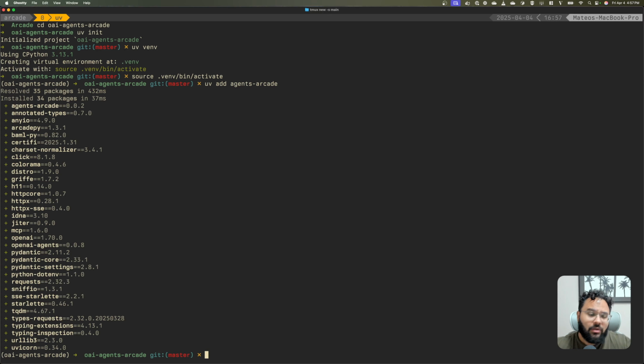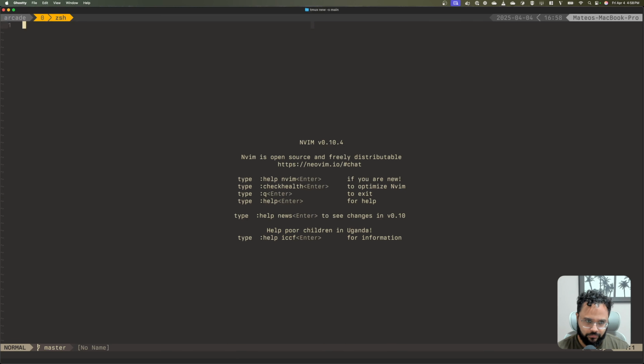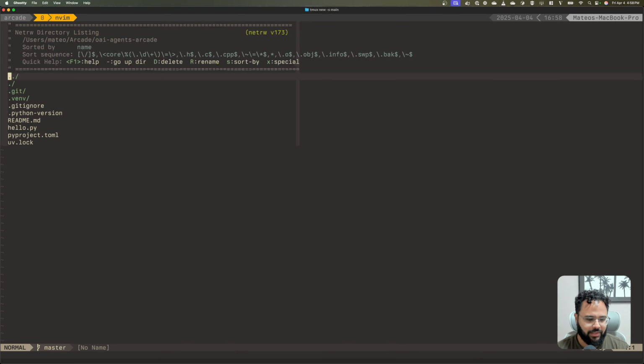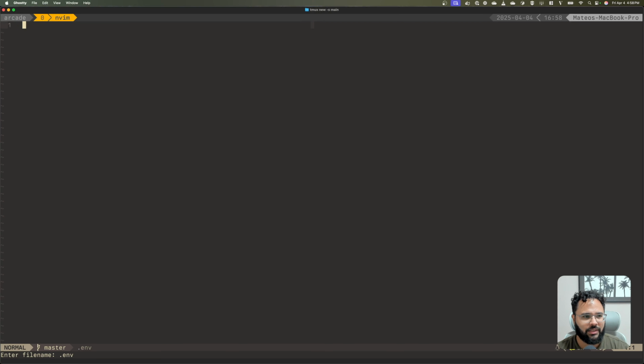It will install essentially all that I need, not only the Arcade client, but also the OpenAI client, and likely python-dotenv, which helps me manage environment variables. So let me go ahead and open my editor, and I'll create an environment file, .env, and I'll use 3 variables.